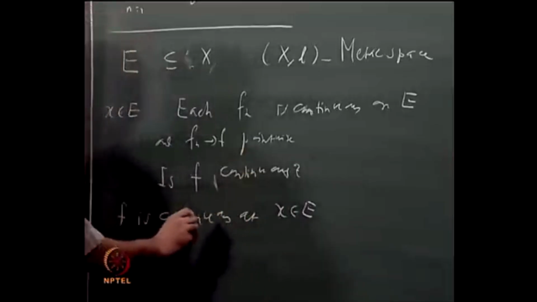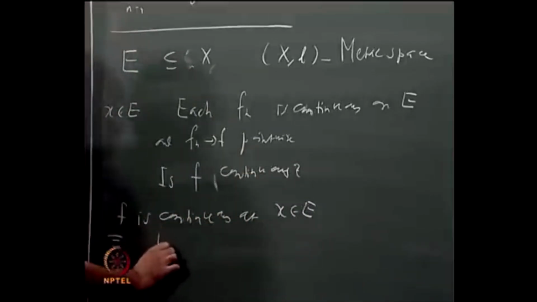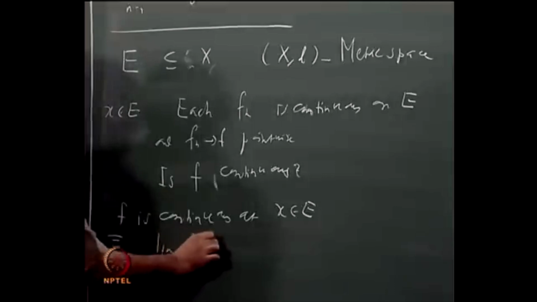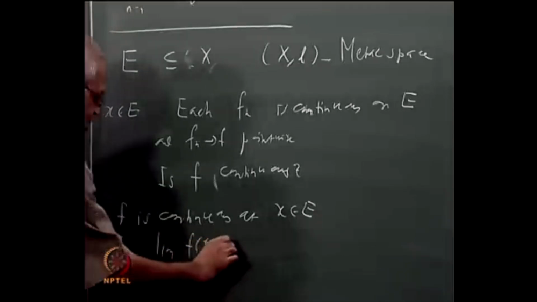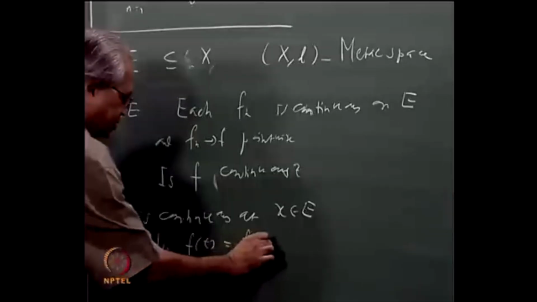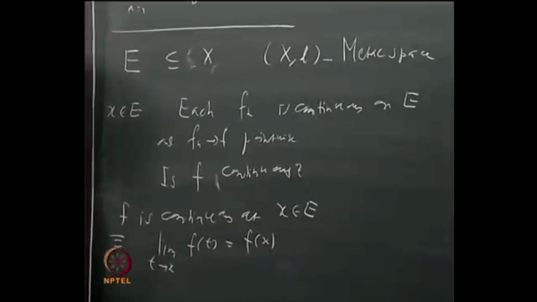What is the meaning of this? This is the same as saying that the limit of F at t as t tends to x is equal to F of x. Now let us also use the fact that F is a pointwise limit of Fn. That is, for each t in E, F of t is the same as the limit of Fn of t.